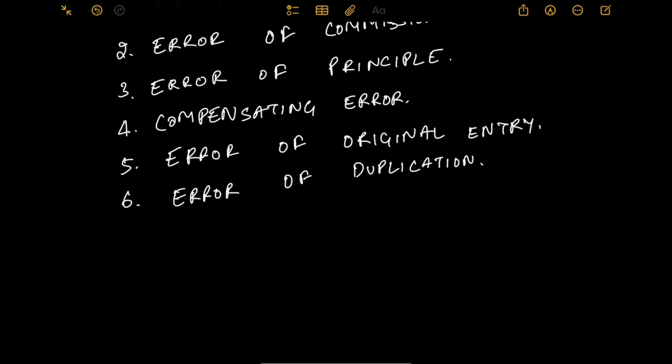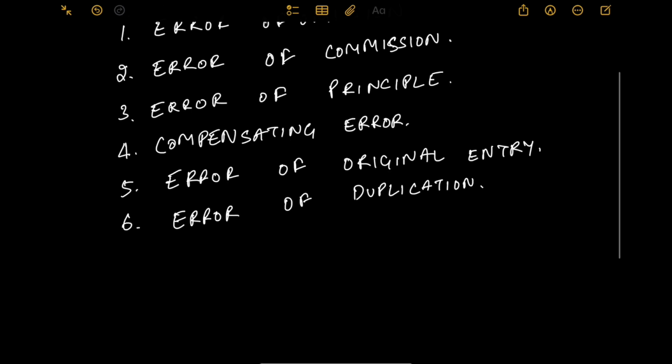Two days ago I had recorded the purchase, and today also I am recording the same purchase. So what is happening here is overstating of income or expenses. So this is the error of duplication. When a single financial transaction is recorded more than once, it is an error of duplication in accounting. It clearly violates accounting concepts and principles.